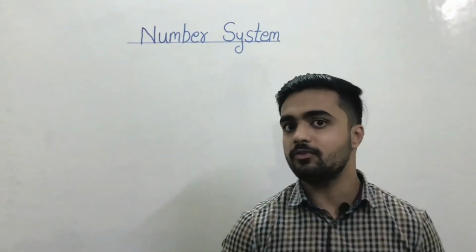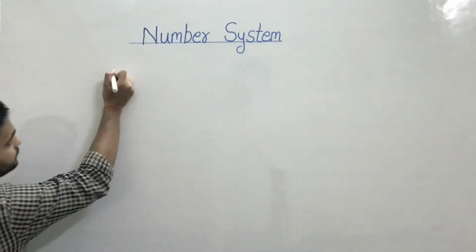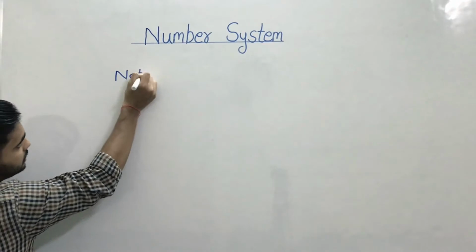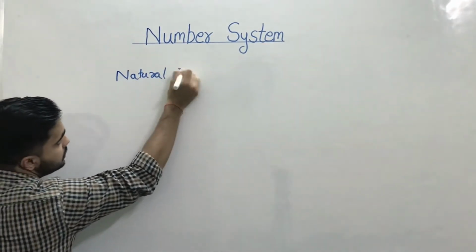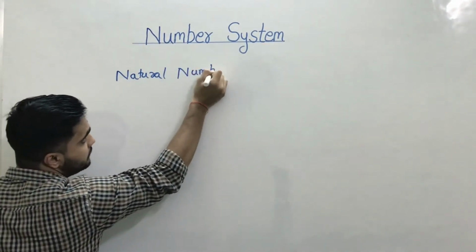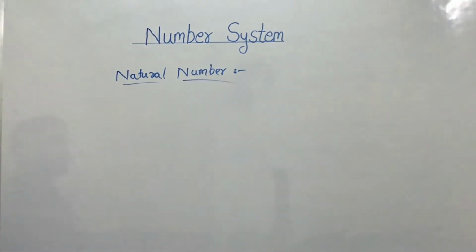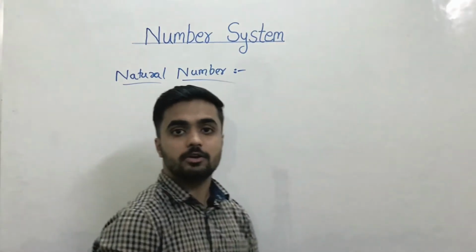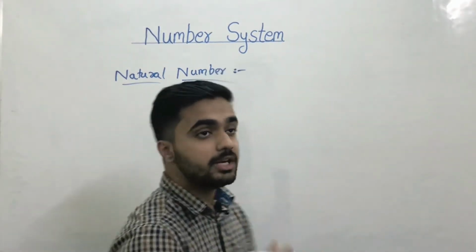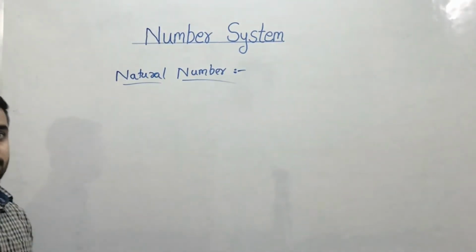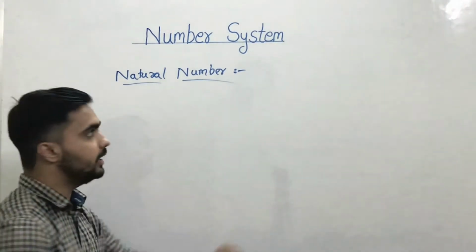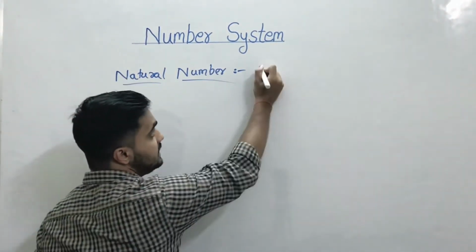The first type of number is natural number. So when I write natural number, the thing which comes to my mind is, natural number I have learned earlier also, but how to differentiate between natural numbers and whole numbers, that we are going to learn today. So natural number means it starts with 1.